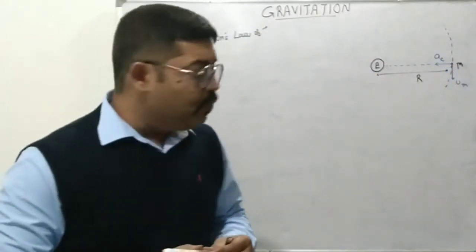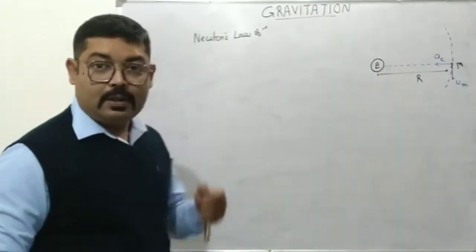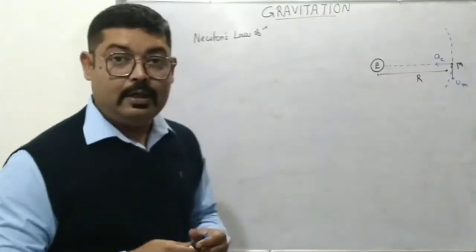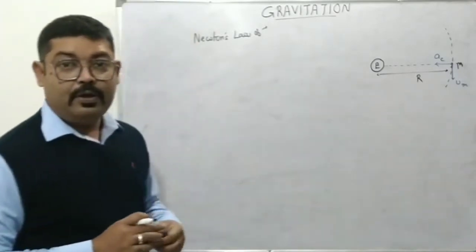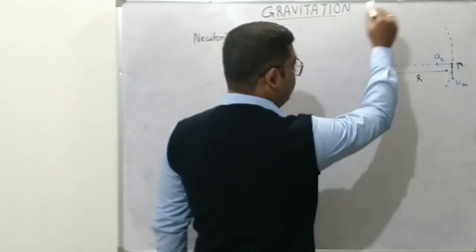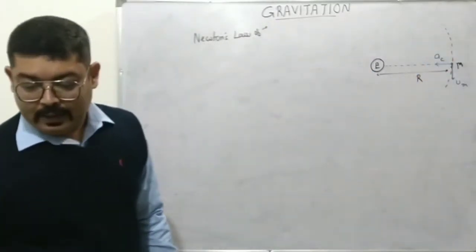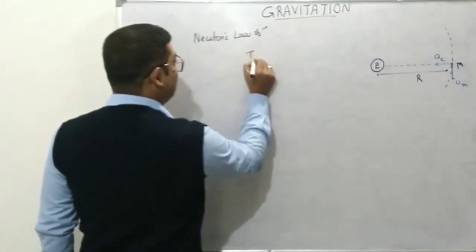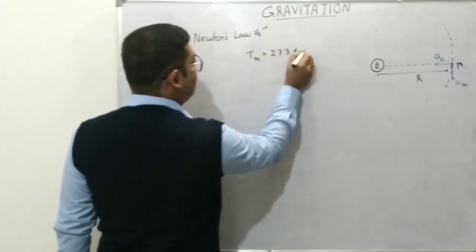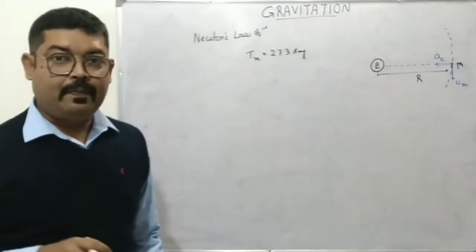Okay. Now what Newton did is that first, what is the time period of the moon? That is, how long does the moon take to complete one revolution around the Earth? That is known to us. Time period of the moon is 27.3 days. That is Earth days.